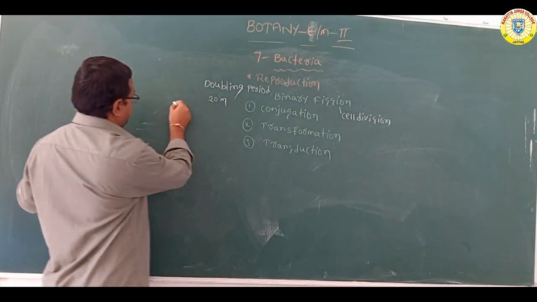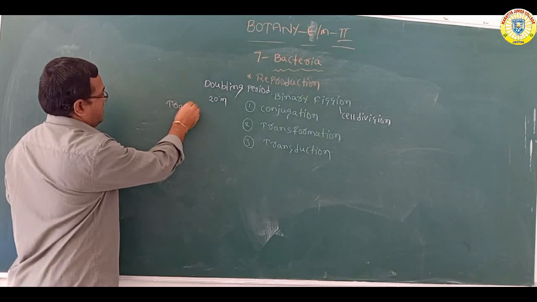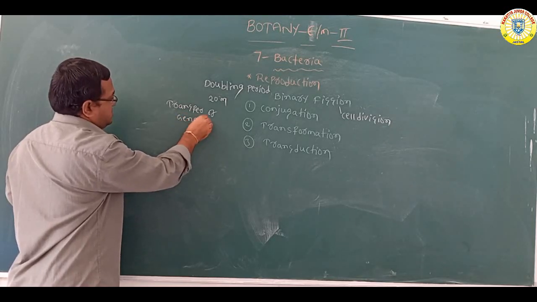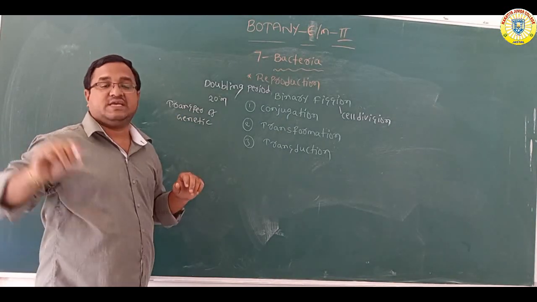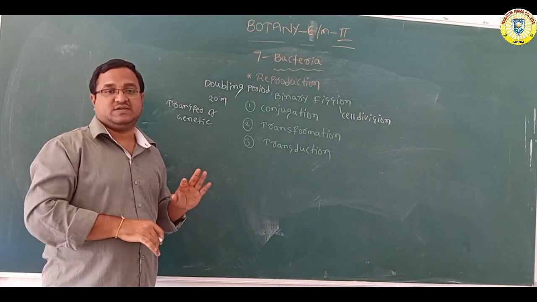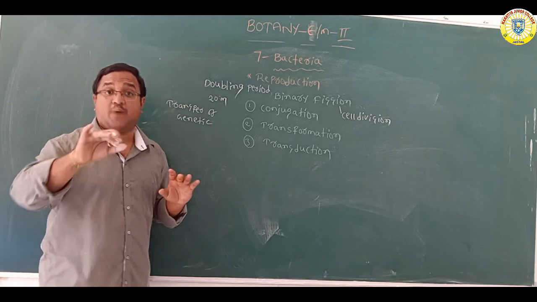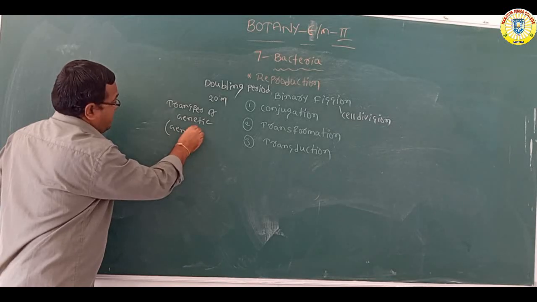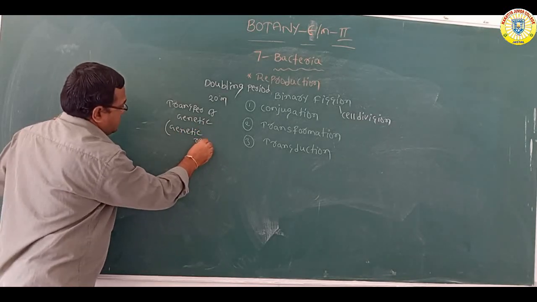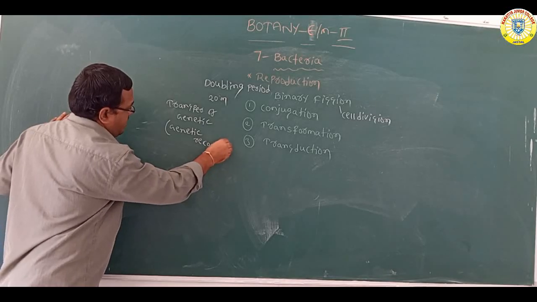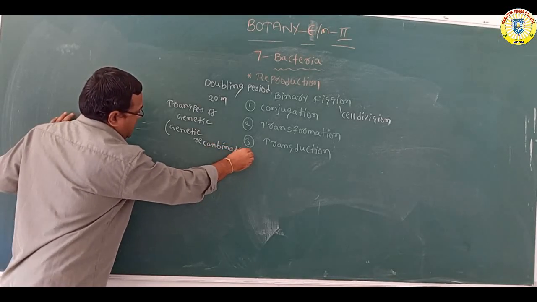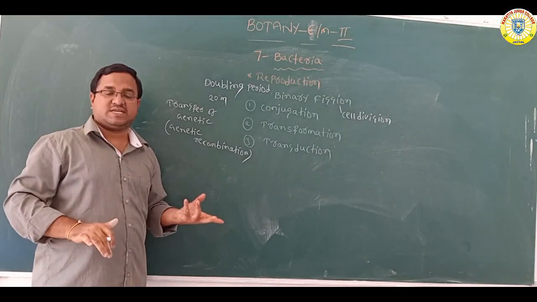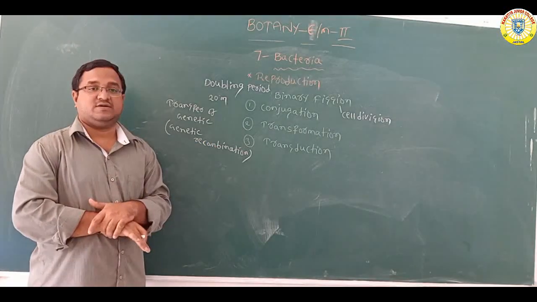The transfer of genetic material is called genetic recombination.